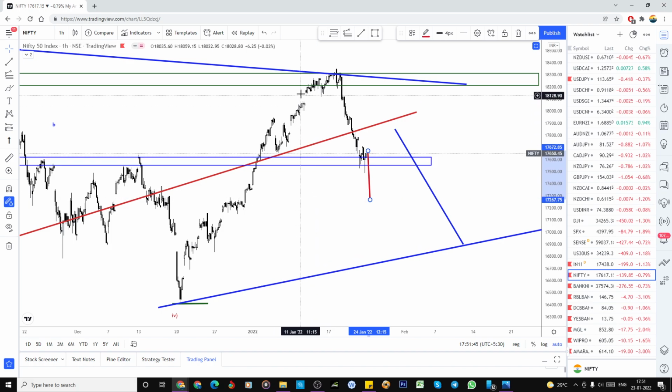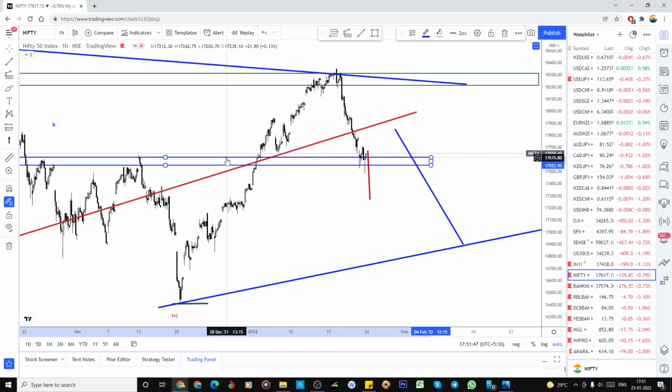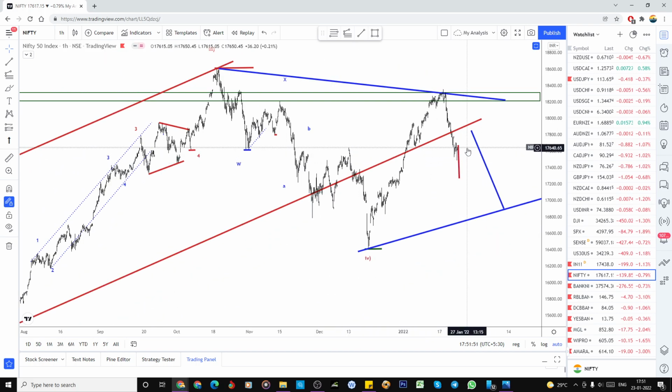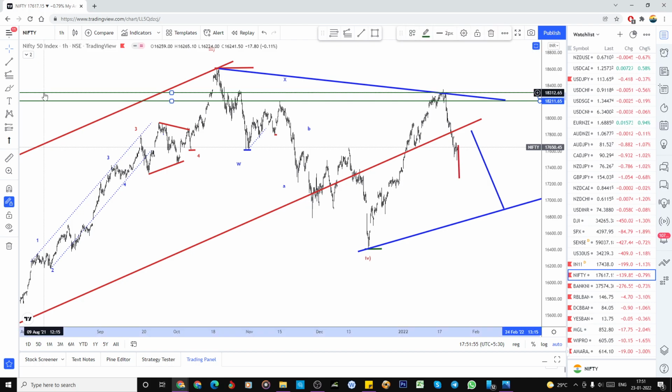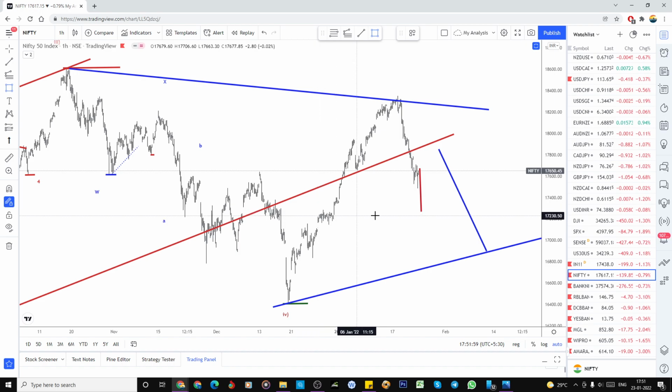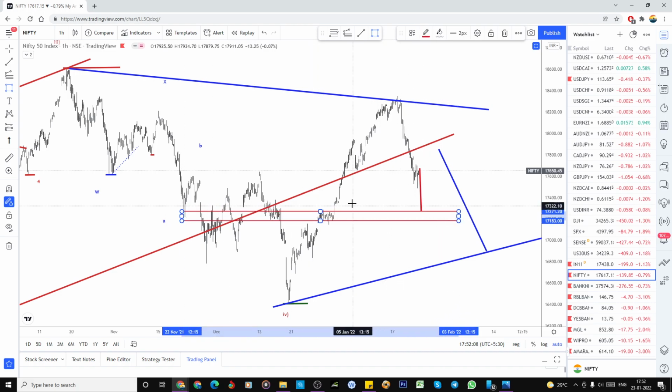So everything we already finished here. Now that support is already broken as per the SGX Nifty. If we keep this as Nifty, we have to draw the support line. I'm expecting it here in the 250 to 300 zone. So this could be the next support zone, I'm expecting here, right? Within this zone, it may bounce again.